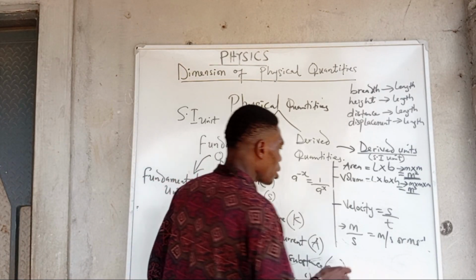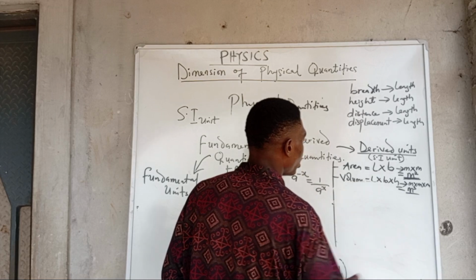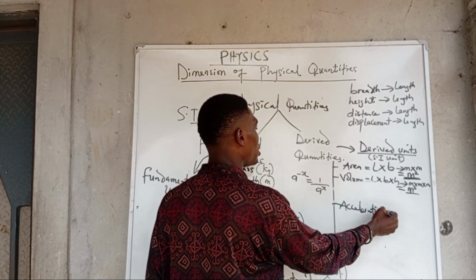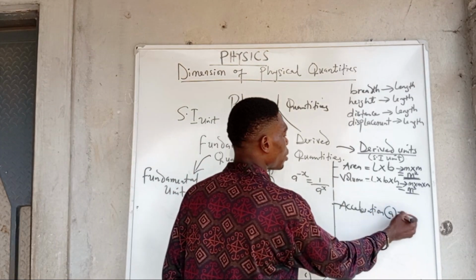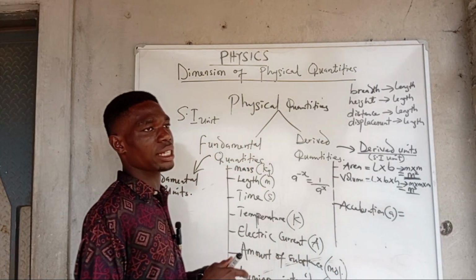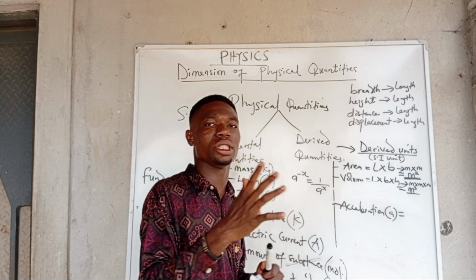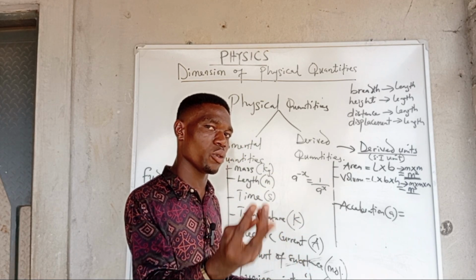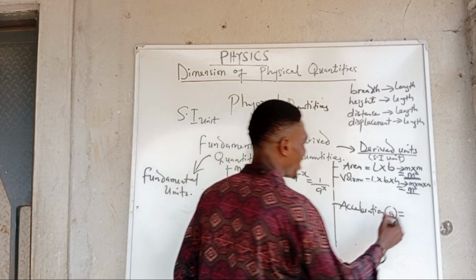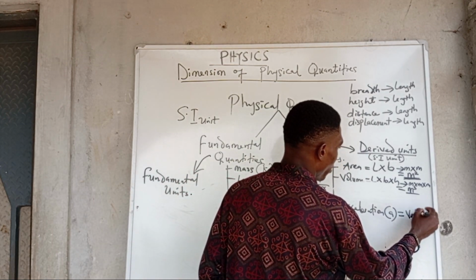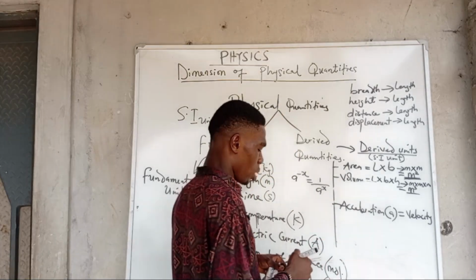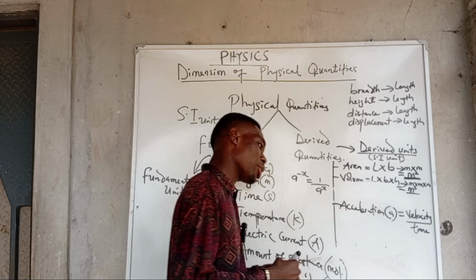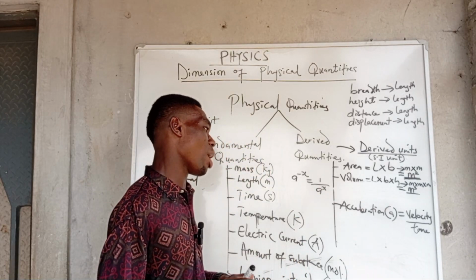All right, so let's move to the next one, acceleration. Acceleration, which is usually denoted by small letter a, is equal to change in velocity over time. Change in means final minus initial, and so if I say final velocity minus initial velocity, it will as well give me velocity. So for the purpose of deriving the unit of acceleration, we can write that acceleration is equal to velocity over time. In subsequent lectures, we're going to be looking at all of these one after the other.